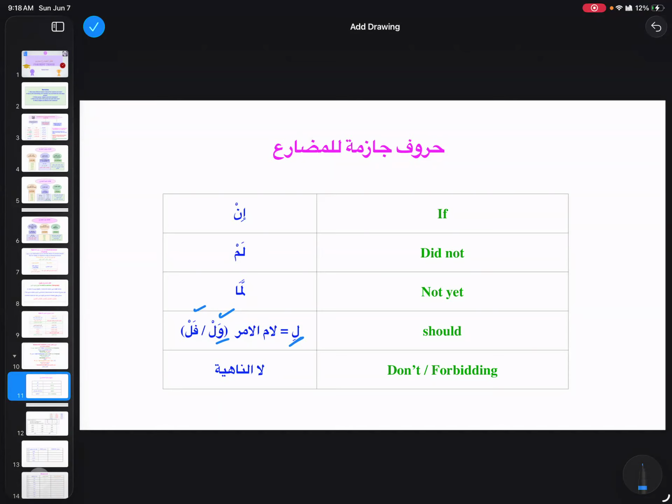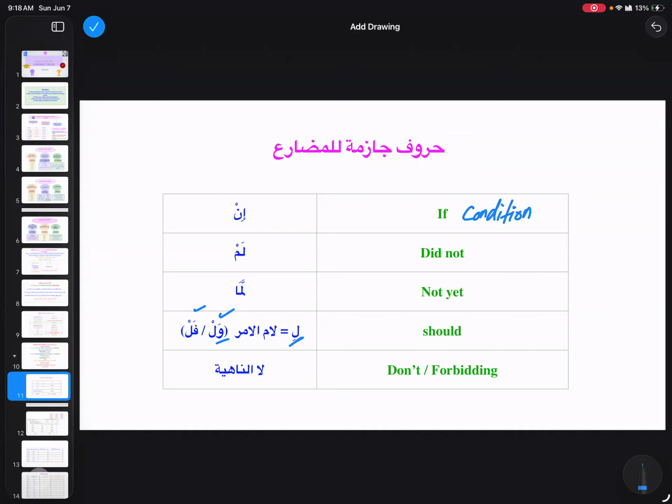Then comes how we are going to translate. When we see in, it takes the meaning of if. In means if, and it also has the connotation of a conditional sentence, a condition. So when we see if, for example, if I go, I will buy.